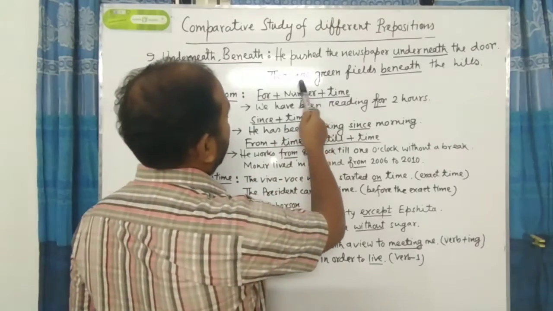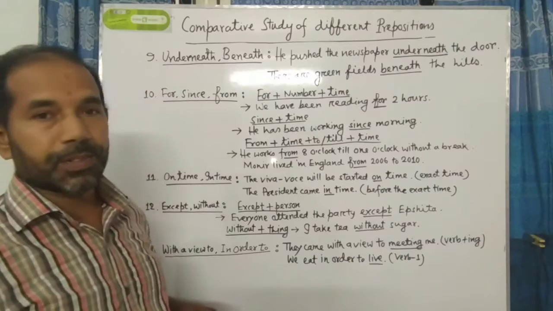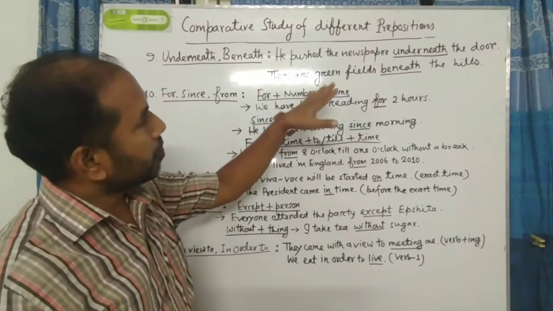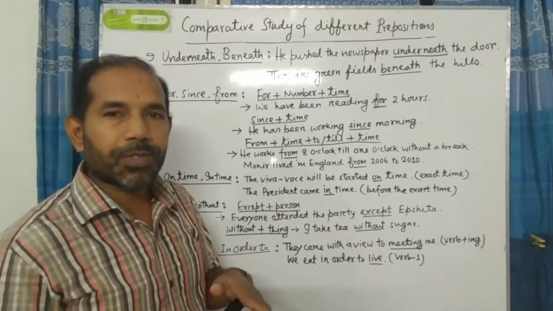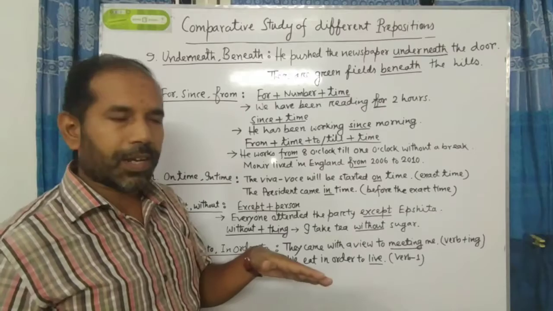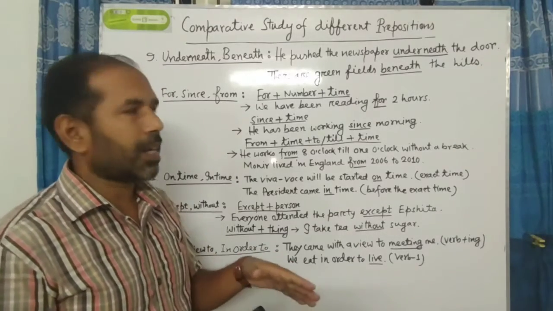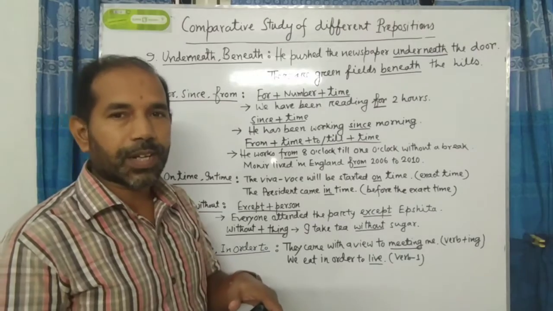There are green fields beneath the hills. So what are the differences? Please notice. He pushed the newspaper underneath the door. That is, when anybody forcibly pushes anything under anything, in that case we should use underneath.